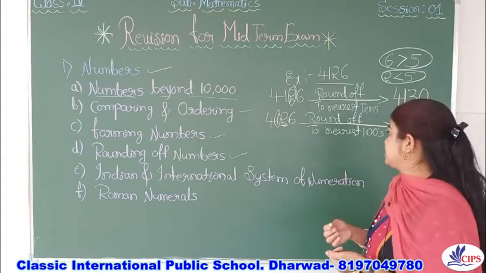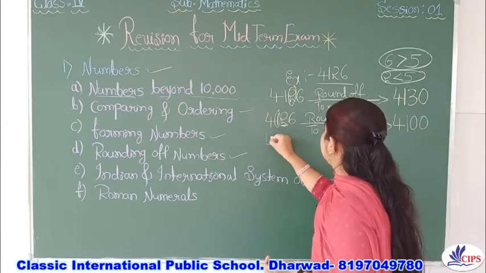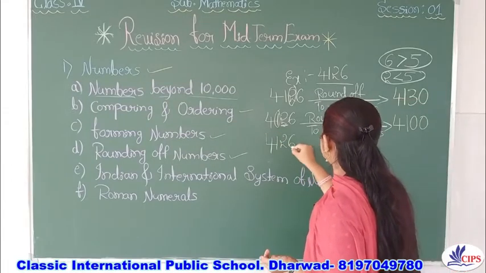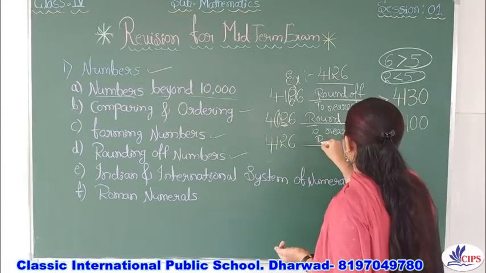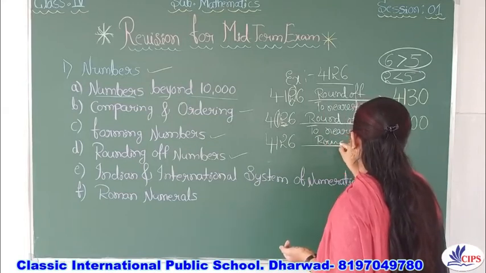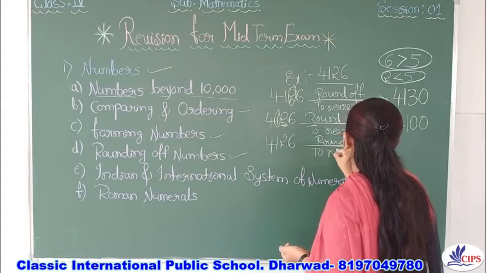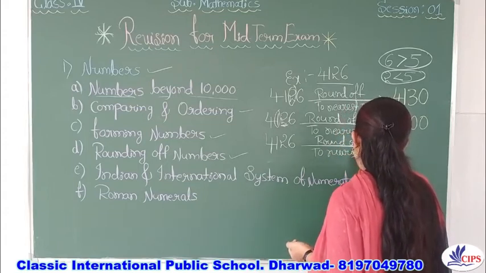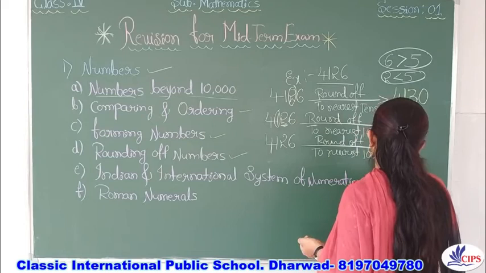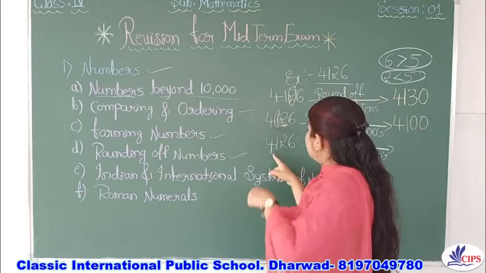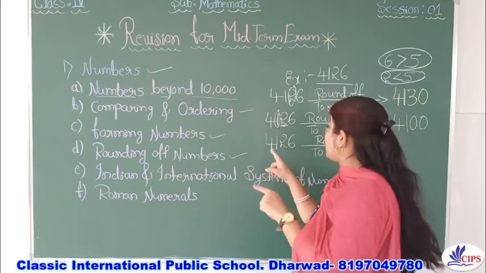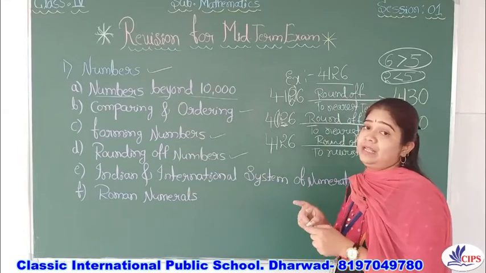Next, round up to the nearest 1000. So how are we going to write that? If we are asking for the 1000, look at the 100 place value digit.